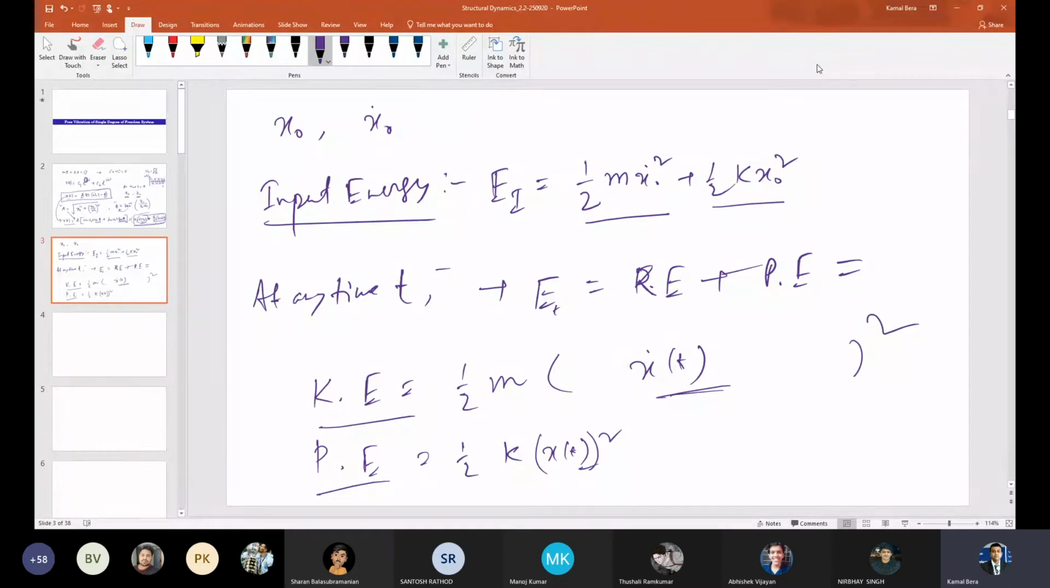Simple, right? So the input energy, at that time, is only the initial conditions. At any time t, my system response displacement is x(t), and velocity is just the differentiation of the displacement, that is x dot t. I know the expression of x(t), so I can differentiate it to get the velocity. I'll put those quantities in the kinetic energy and potential energy expressions, add them, and get the total energy at any time t. So simplify it and tell me what you are getting.